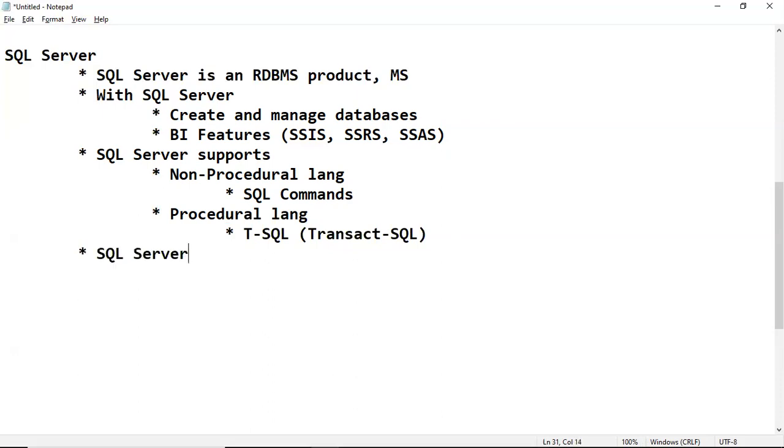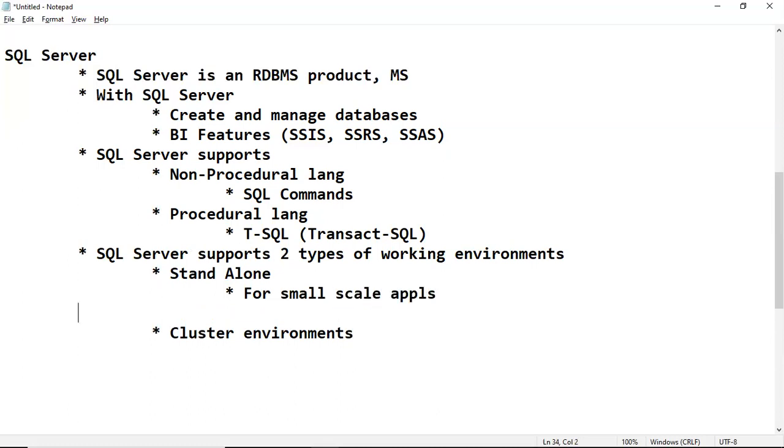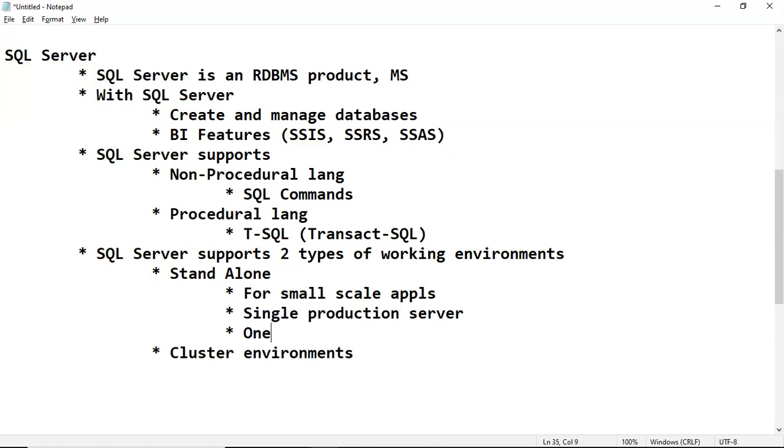The same way, SQL Server supports two types of working environments. The standalone environment is there for small-scale applications, and the cluster environment is there for medium and large-scale applications. In the standalone environment, we can maintain a single production server and one or more standby servers.